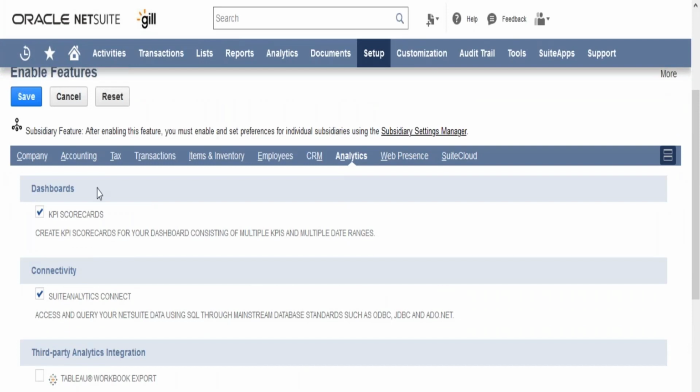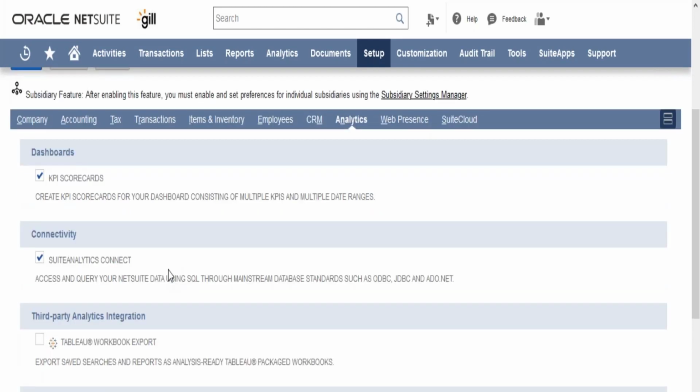Similarly, dashboards means analytics, whether we want to use KPI scorecards. On the home dashboard, we have those KPI scorecards, right? Whether we want to use that, whether we want to use suite analytics.